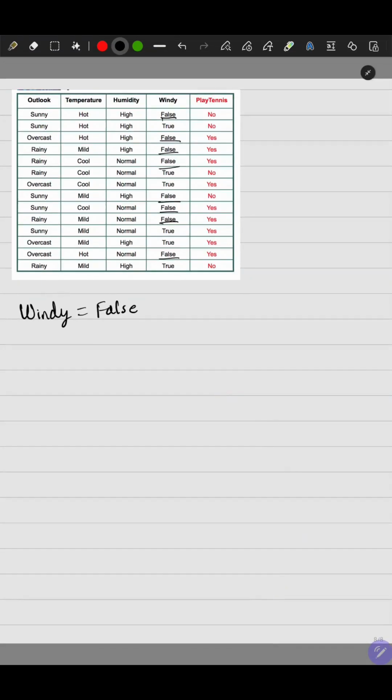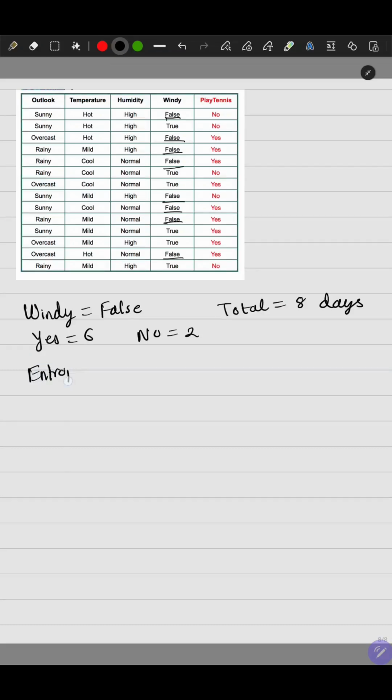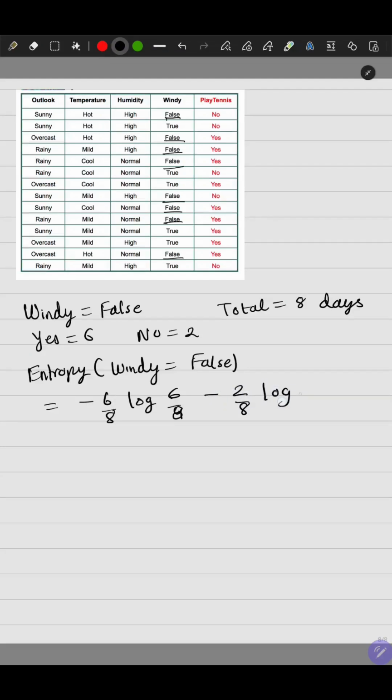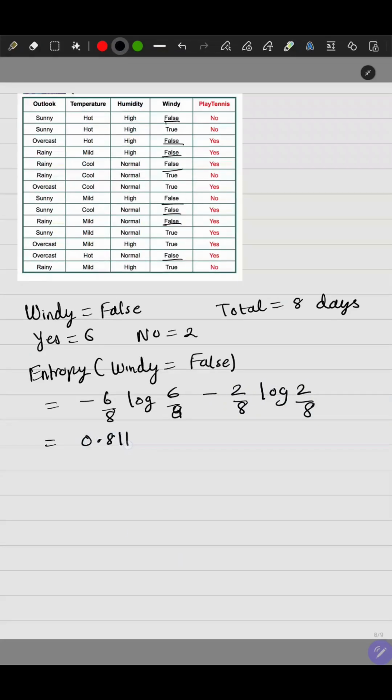Out of these, we can pause and verify that. There are a total of 8 days, and out of these the person does go out to play tennis on 6 of them, and does not go out to play tennis on 2 of those days when the wind was weak. So basically the entropy when windy equal to false is minus 6 by 8 times log 6 by 8, minus 2 by 8 times log 2 by 8. That comes out to be 0.811.